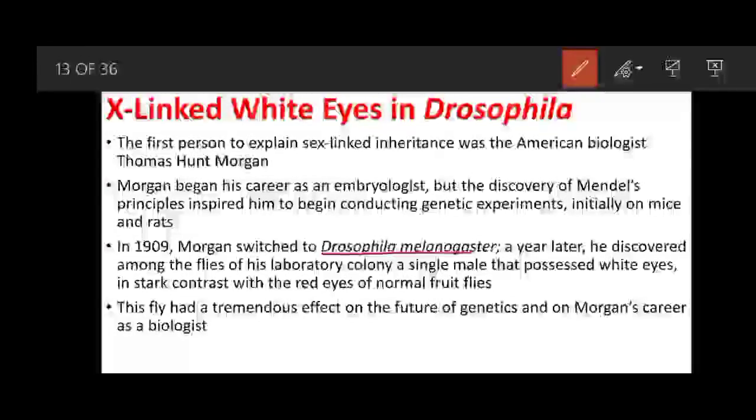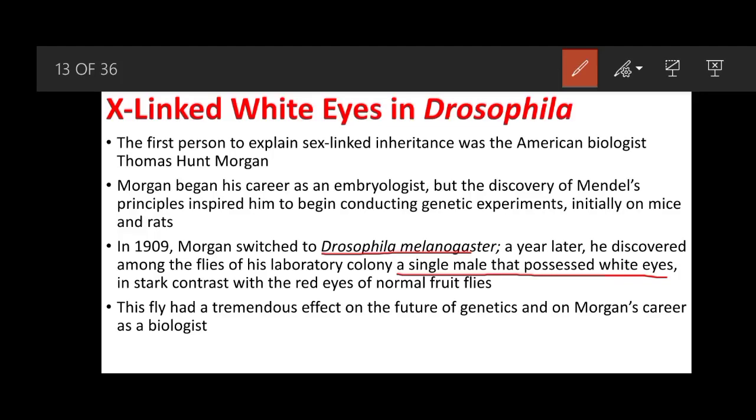So he conducted several experiments on the flies to unravel the sex-linked inheritance. When he was conducting experiments, he found a single male that possessed white eyes in his group of flies. The wild phenotype of Drosophila eye is red color, but this male was possessing white eyes.